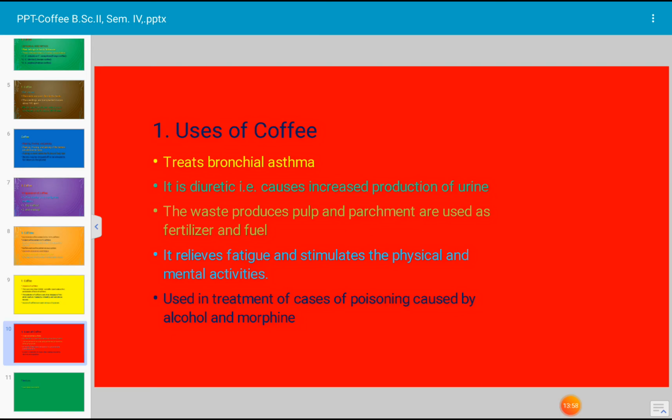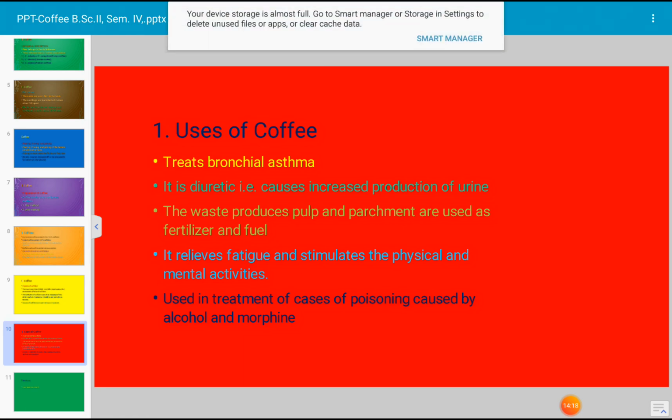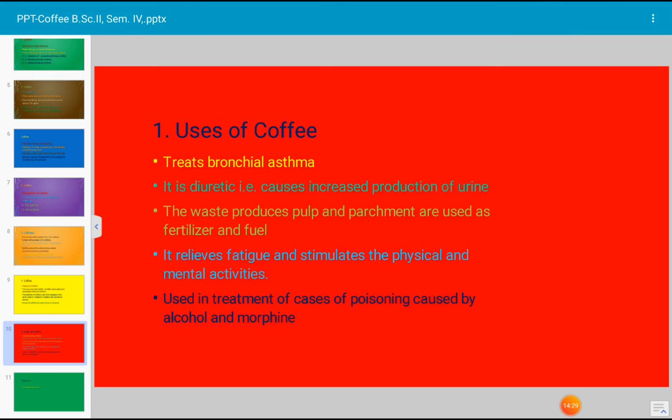Coffee treats bronchial asthma. It is diuretic, that is causes increased production of urine. The waste products pulp and parchment are used as fertilizer and fuel. Coffee relieves fatigue and stimulates the physical and mental activities. Coffee is used in treatment of cases of poisoning caused by alcohol and morphine.